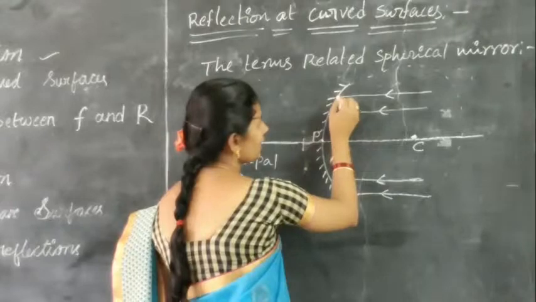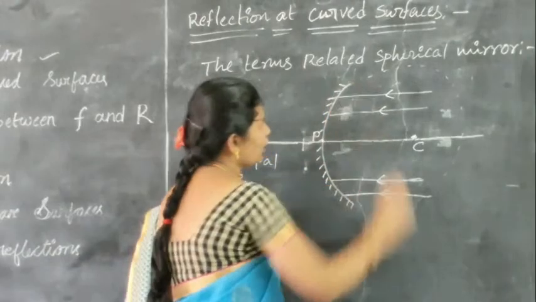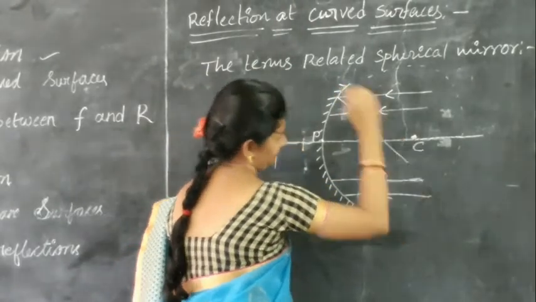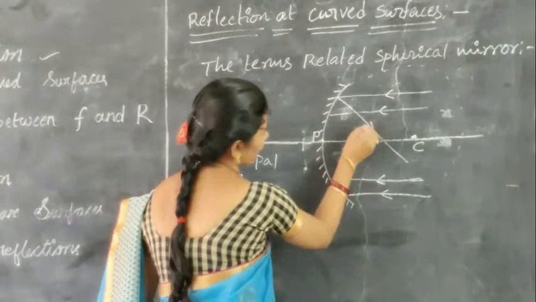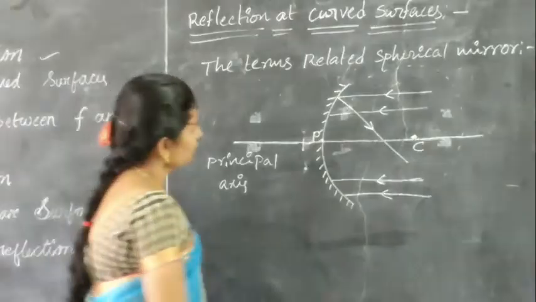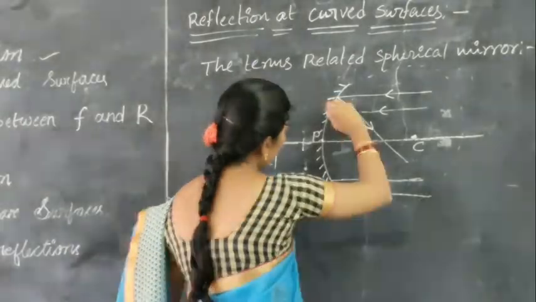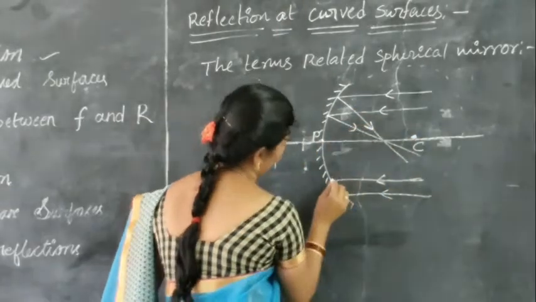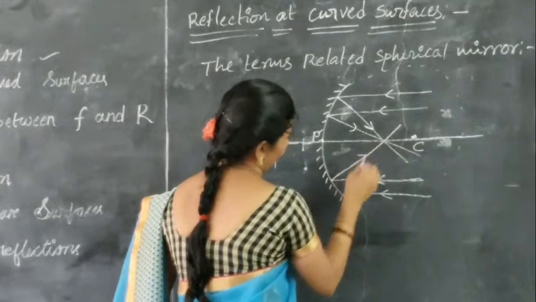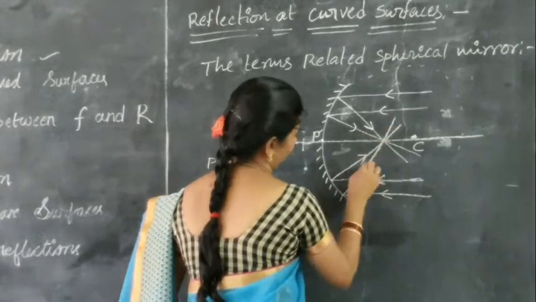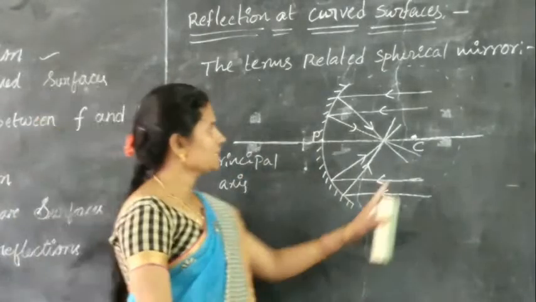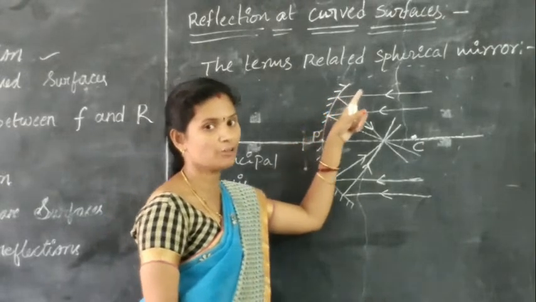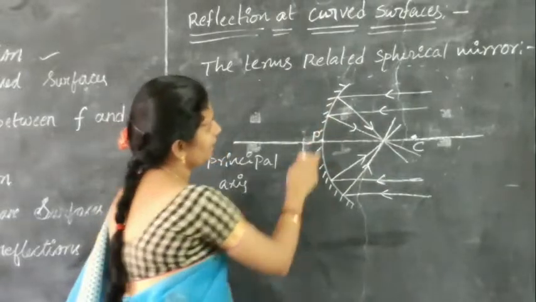Whenever a light ray is incident on the concave mirror, it will get reflected. So all these light rays are reflected. Whenever the incident ray strikes the surface of the concave mirror, then what will happen? It gets